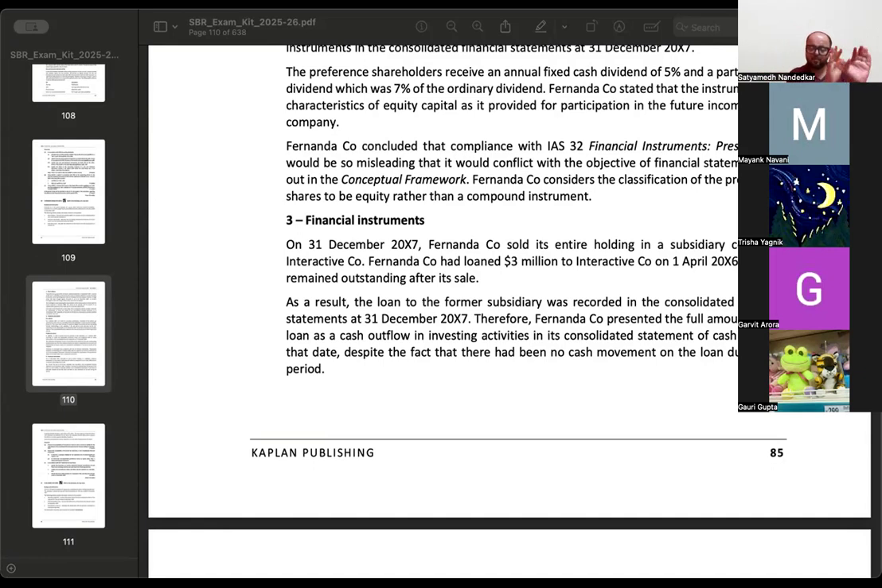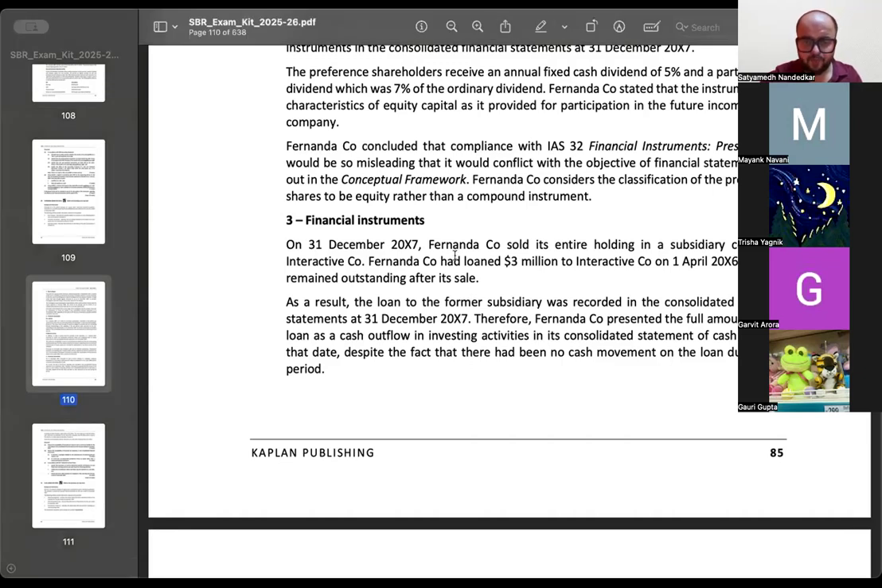Now, consolidated financial statements where the subsidiary is not included at all. What should be the correct treatment? See, what Fernanda Company has done is, they gave the loan in the past, today the subsidiary was sold off, so now they are showing that particular amount as a loan. The loan to the former subsidiary was recorded in the consolidated financial statements at 31st of December 2007. Fernanda is presenting the full amount of the loan as a cash flow in investing activities in the consolidated statement.